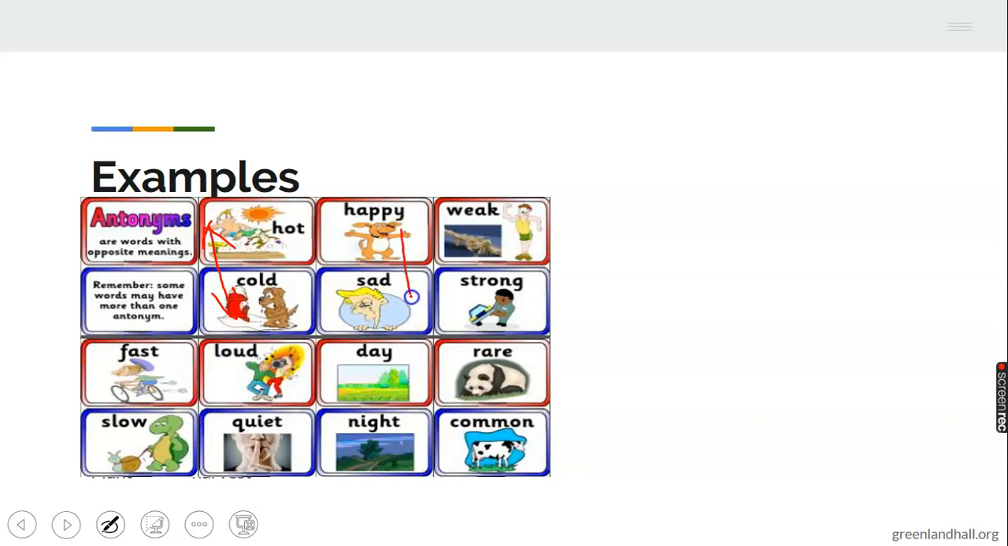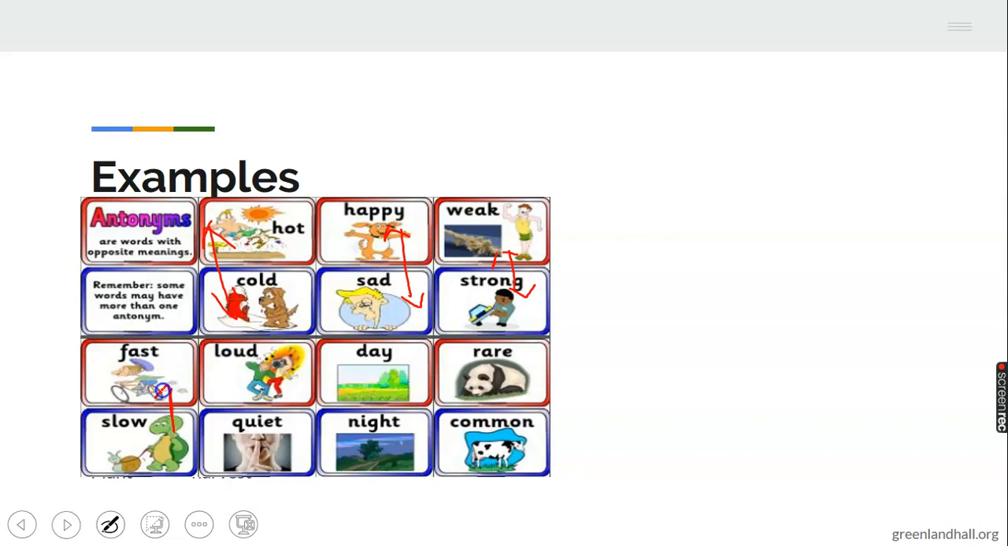Happy and sad. These two go together. You can see the one there looking so happy and the other one down looking so sad. Then we have weak and strong. That one is very strong, can even lift up a car, and the other one is so weak.